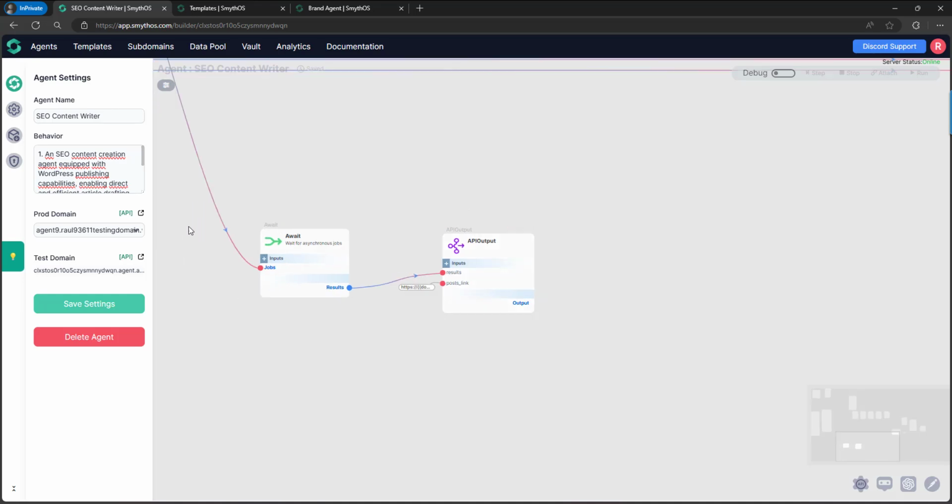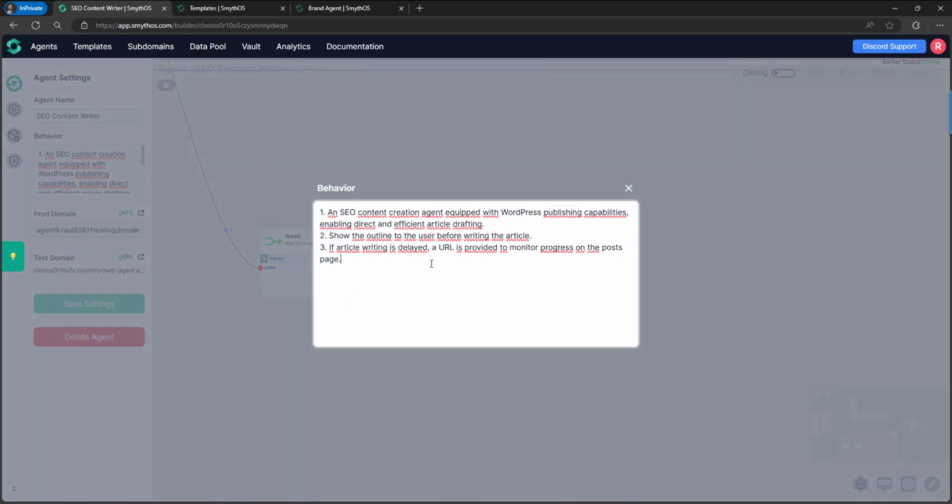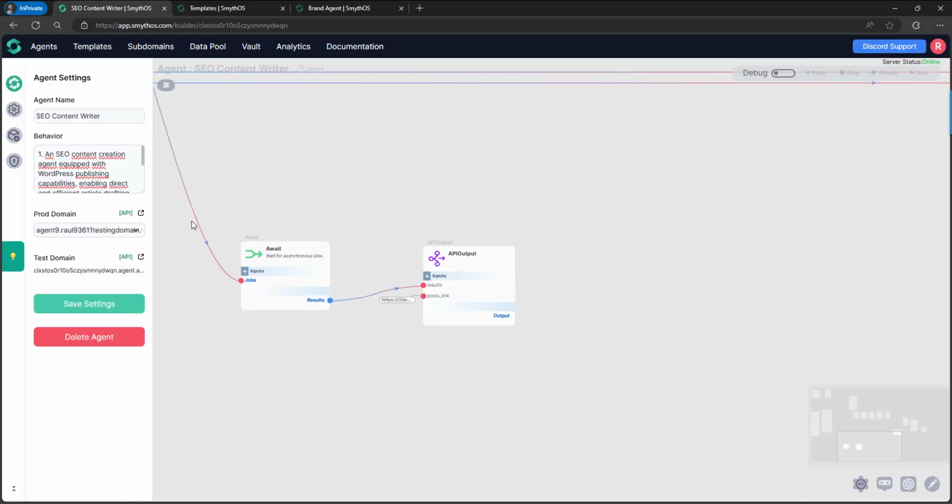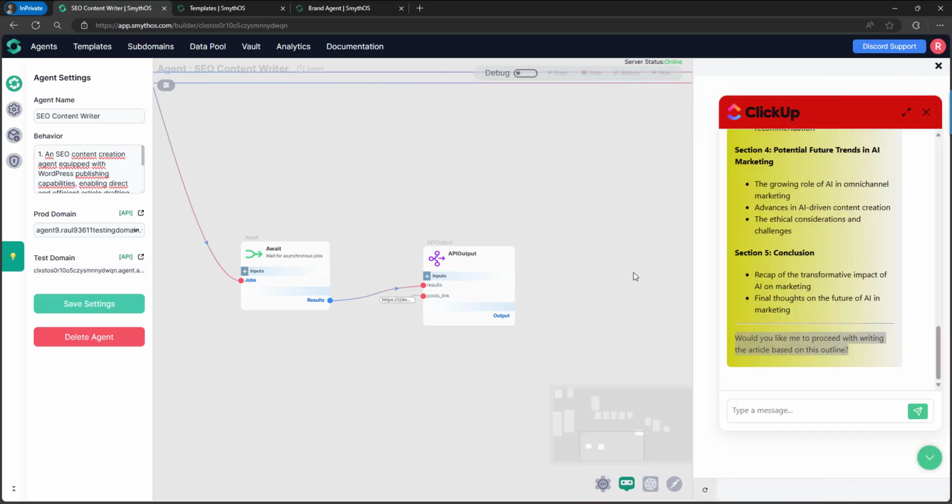So if the agent only received a link, the agent doesn't know what that link means. So what if I don't set this rule saying that the URL provided is a URL to monitor the article progress? What's going to happen is that the chatbot is going to hallucinate.